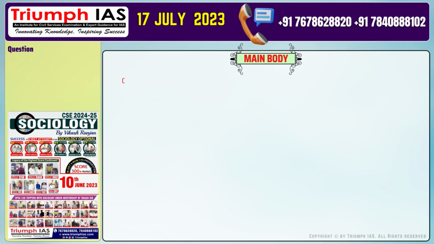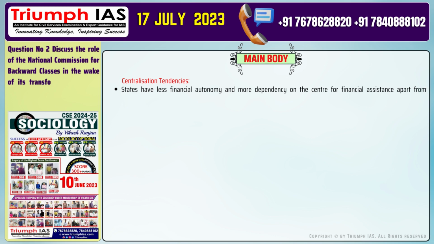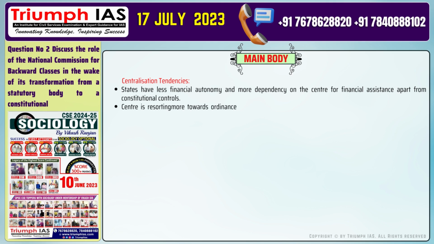The main body of the answer should be: in various circumstances the center is more powerful than the state, which skewed up the relationship between union and state. Examples of centralization tendencies. Number 1. States have less financial autonomy and more dependency on the center for financial assistance apart from constitutional controls. Number 2.